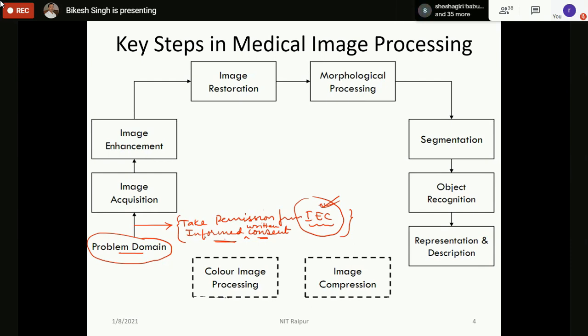So defining the problem, and then the second step is data collection. This image acquisition part is data collection. In some cases, you can collect your own data. For example, if you work on signal processing, EEG, lung sounds, heart sounds or PPG, you can collect your own data.